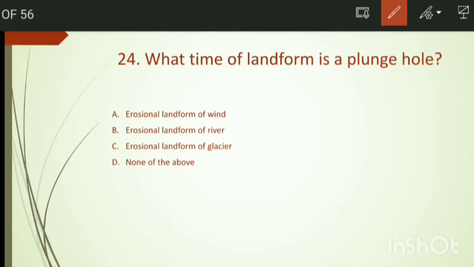What type of landform is a plunge hole? Options are erosional landform of wind, erosional landform of river, erosional landform of glacier, none of these. We have the right answer, option number B.